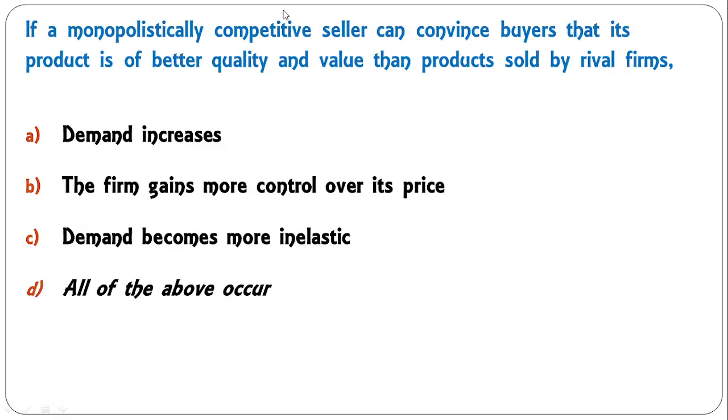If a monopolistically competitive seller can convince buyers that its product is of better quality and value than products sold by rival firms: demand increases, the firm gains more control over its price, demand becomes more inelastic. All of the above occur. So under this situation, if you are able, as a monopolistically competitive seller, to convince the buyers that your product is of better quality and value, then all of these can happen. So D is the correct answer here.